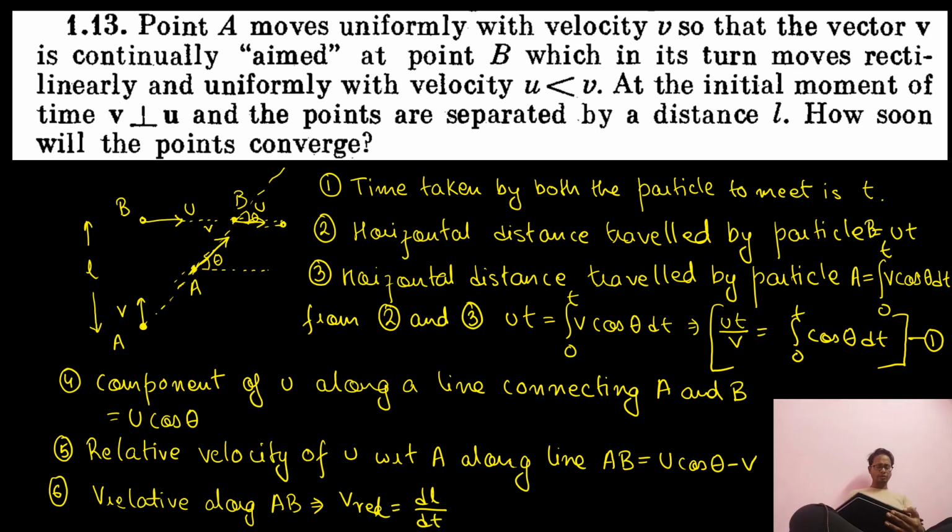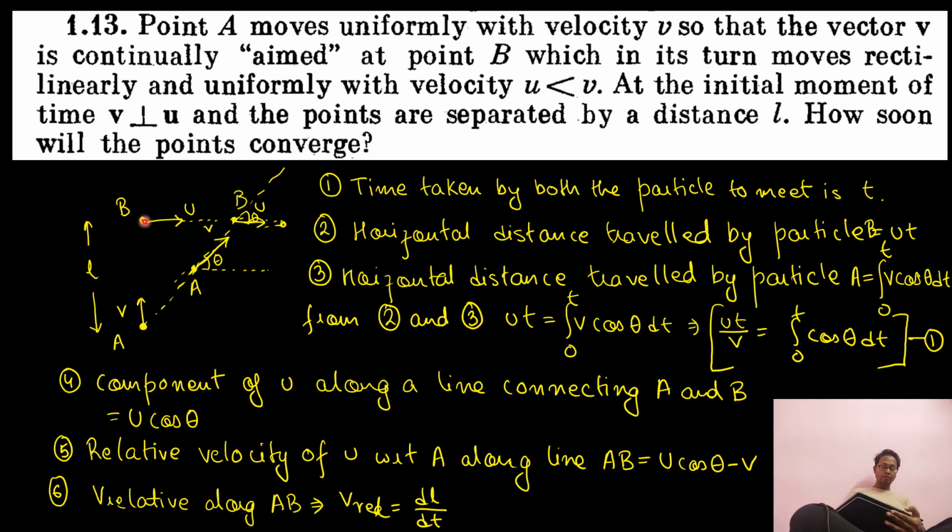And how is that possible? See, in a few earlier questions, have I noticed that problem that particles will only meet when their relative velocity vector is collinear with the relative position vector, or the relative velocity vector is at 180-degree angle with the relative displacement vector?